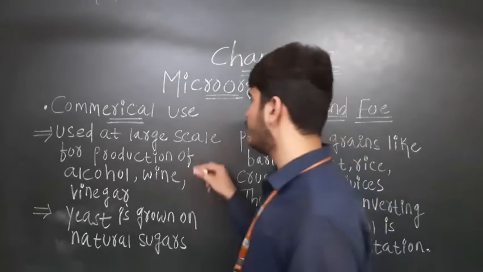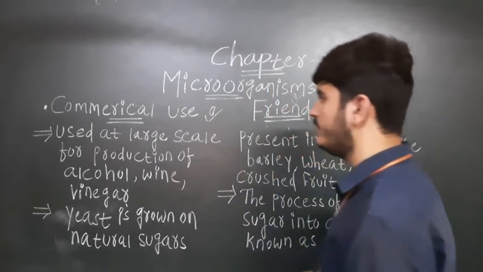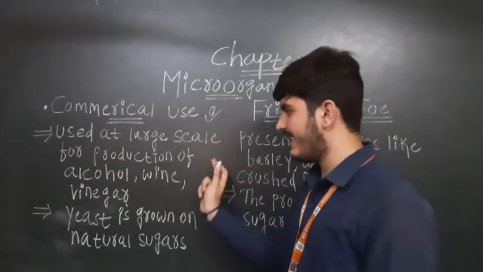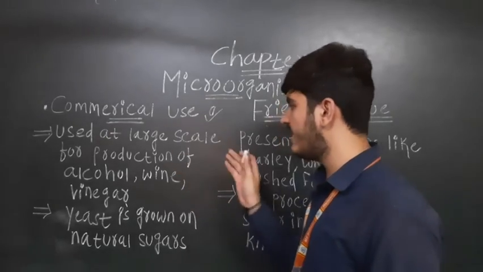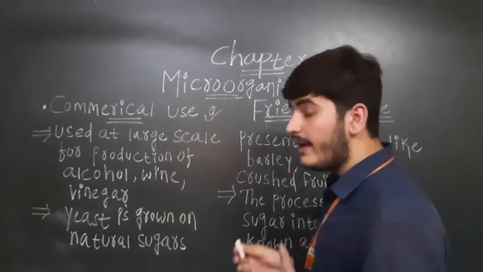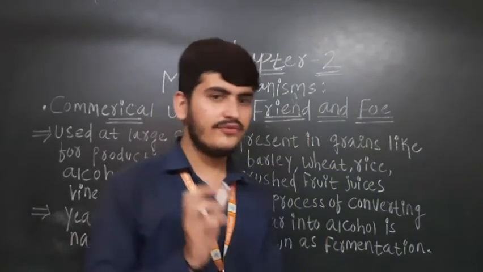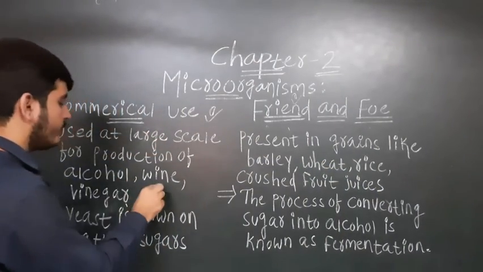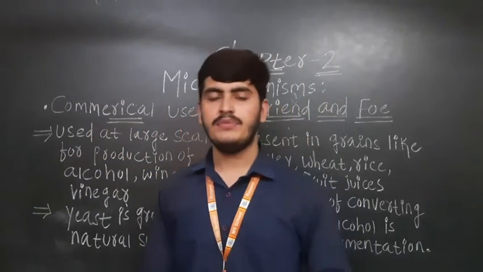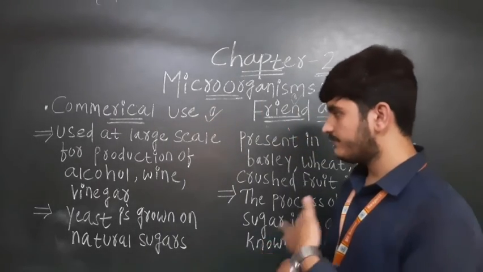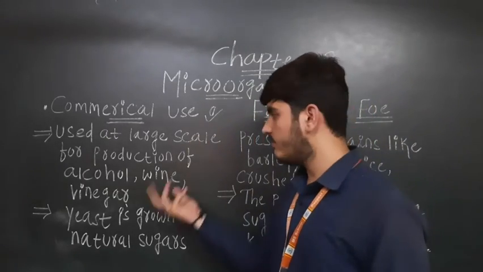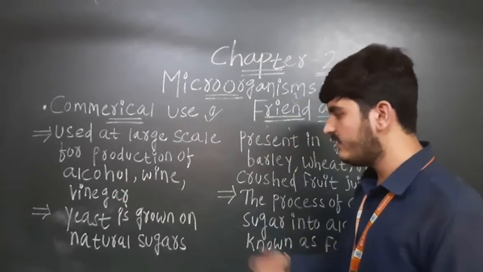Now the commercial use of microorganisms. Next topic: microorganisms used at a large scale. Microorganisms are used at a large scale for the production of alcohol, wine, and vinegar. Just keep these three words in mind: alcohol, wine, and vinegar.